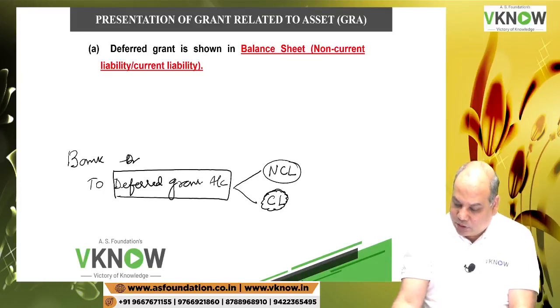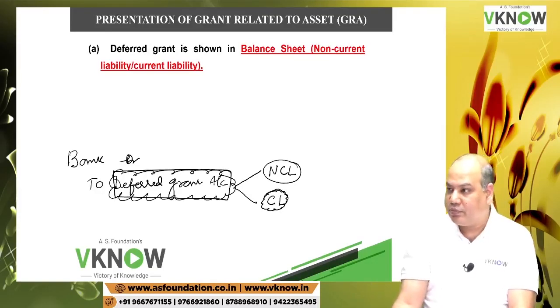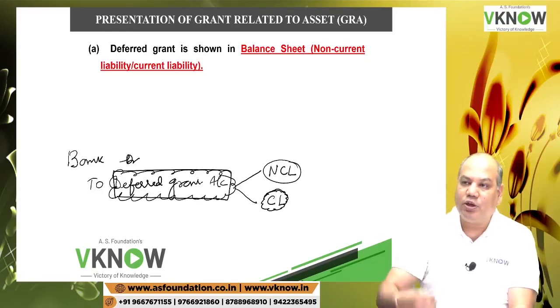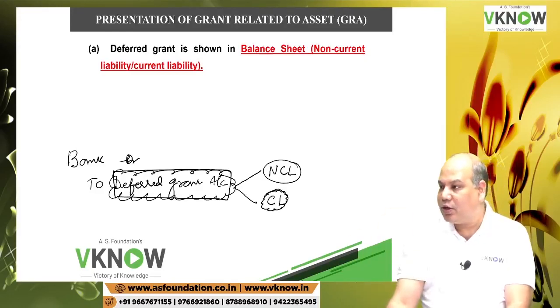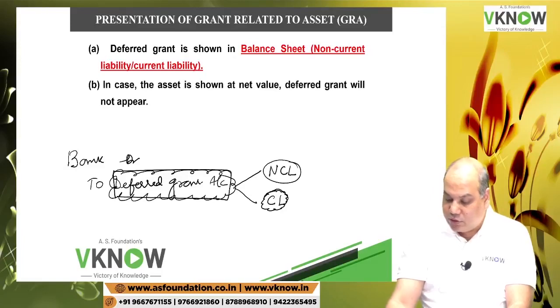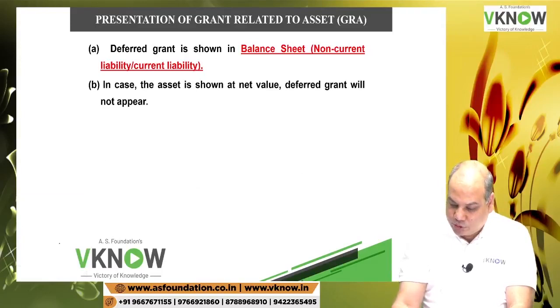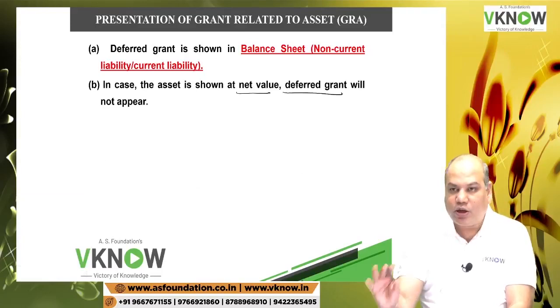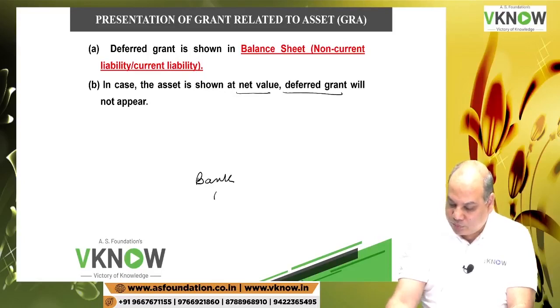Why is it shown as a current liability or non-current liability? Because this is an obligation on the company to fulfill the conditions. Is it right? And if they don't fulfill, they have the obligation to repay, refund that amount. In case the asset is shown at net value, suppose I follow the net approach, I don't have government grant account at all. If I follow method 2, bank to PPE, no government grant, matter closed.